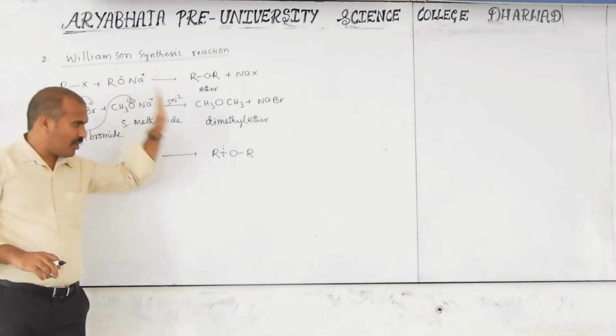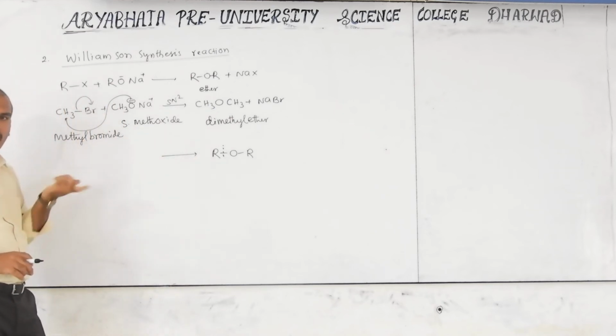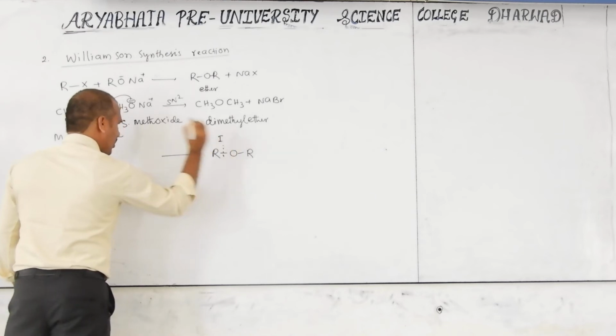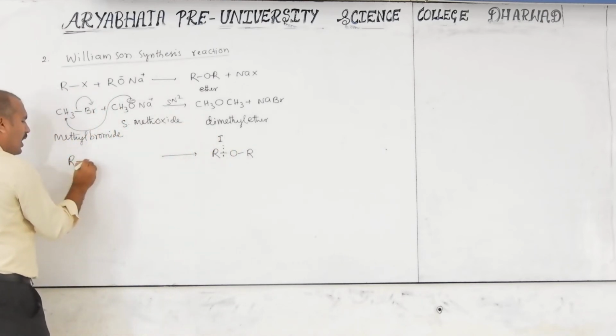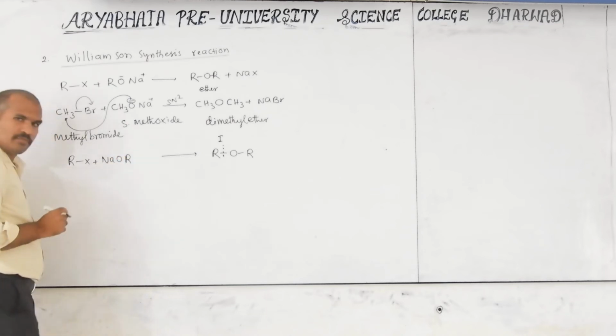That's why I gave one product. Then what may be the reactants? One possibility, this is possibility 1: RX plus NaOR.